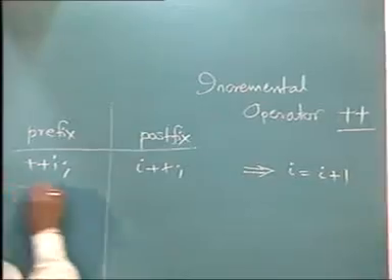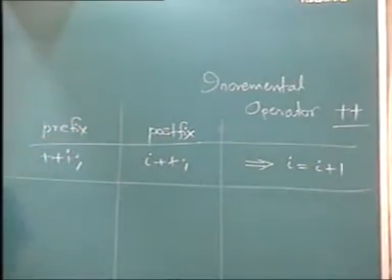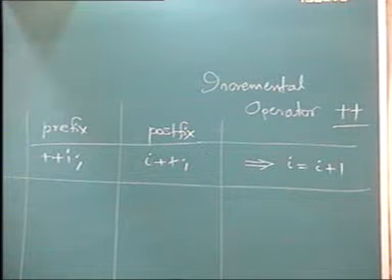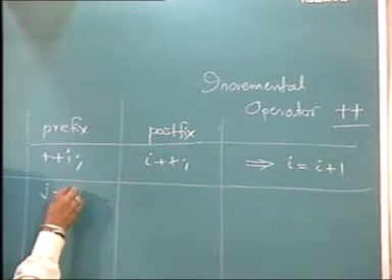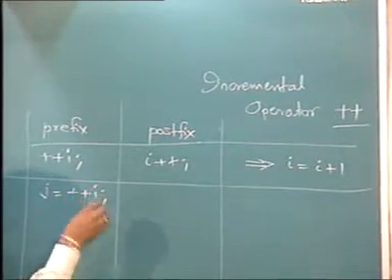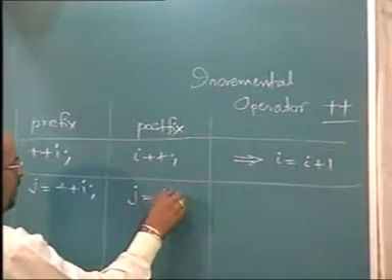First case. Suppose I have value of i as 4 and I write something like j equal to plus plus i and I write j equal to i plus plus.